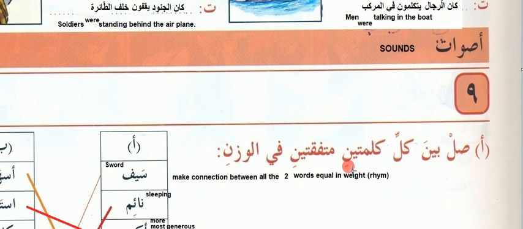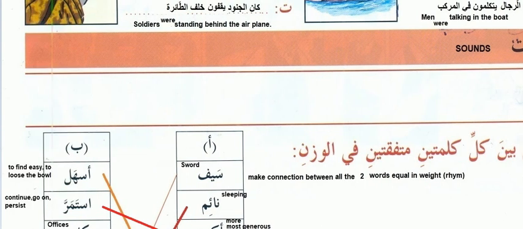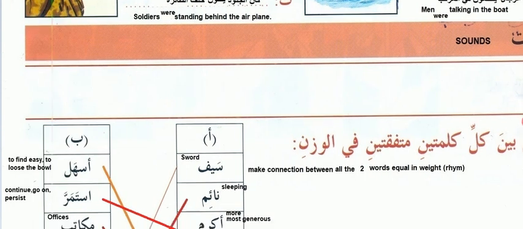Okay. Mutafaqatayn means two words that are muttafiq, equal, looks like equal, or their weights or their rhyme is equal. Fil wazn, this is the rhyme or equal. Make connection between all the two words equal in the weight or the rhyme. Now we will see how it is.